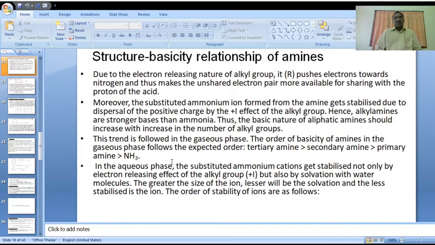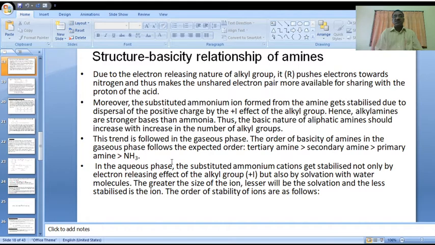Please, we should move further. In the aqueous phase, not the gaseous phase, the substituted ammonium cations get stabilized not only by the electron releasing effect, that is the plus I inductive effect of alkyl groups, but also by solvation with water. This solvation effect is also involved.